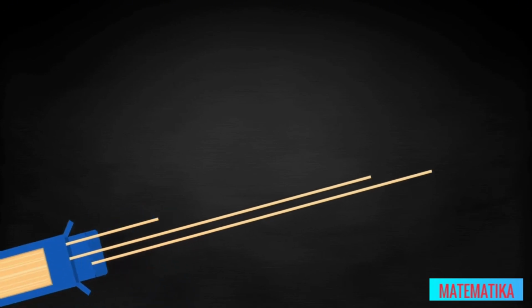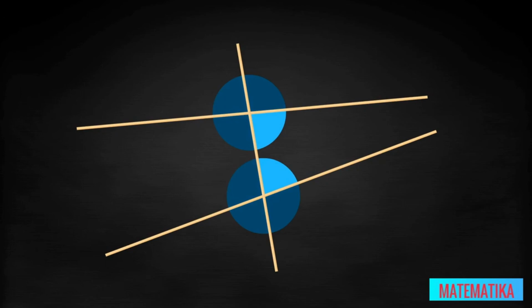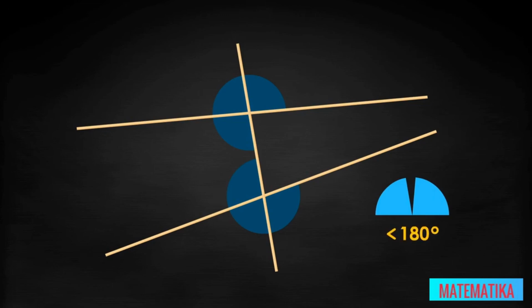So, as you see, we're going to put 2 strands leaning towards each other and lay a 3rd strand across the first 2. You see you've created 8 angles at the 2 intersections. Look at the same side interior angles toward the closed ends of the spaghetti. The sum of both the same side interior angles is less than 180 degrees. So Euclid is saying the lines represented by the first 2 spaghetti strands will, if extended indefinitely, meet.